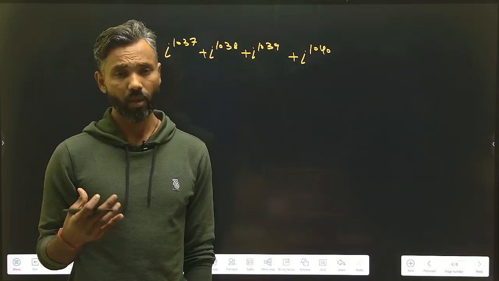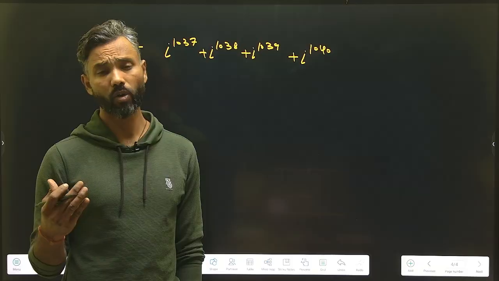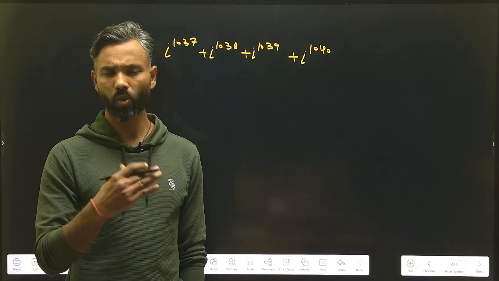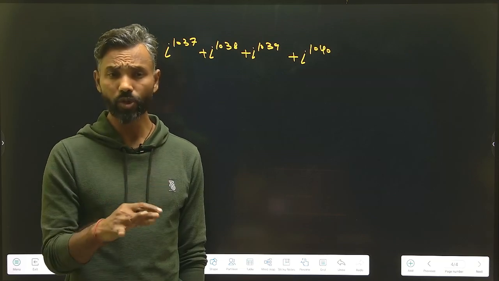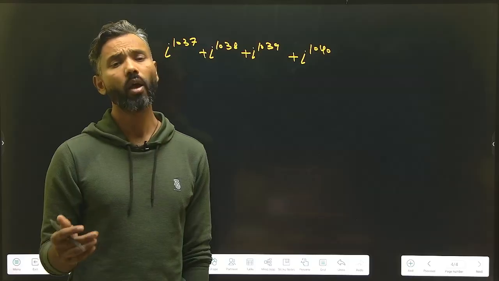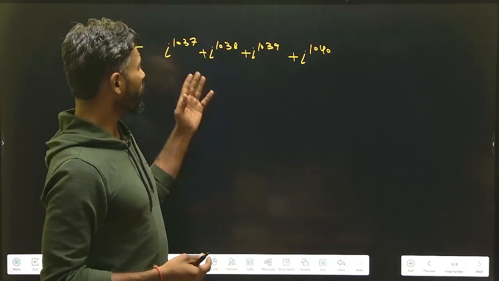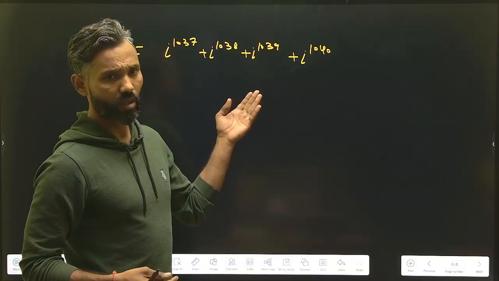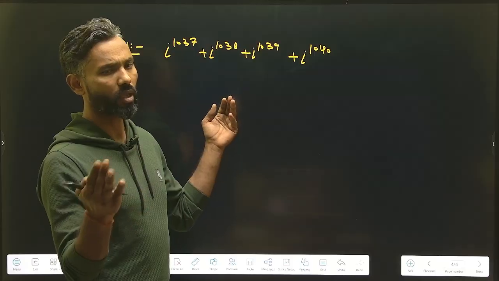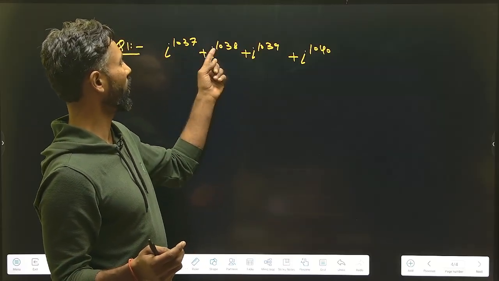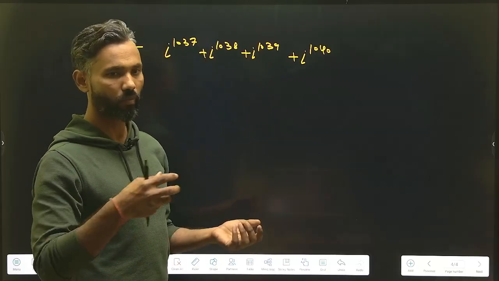You get just 1 minute 15 seconds for each question, whether you know how to solve it or not. Each student can calculate this by applying the basic method we discussed: divide the last 2 digits of each power by 4, get the remainder, and simplify the question.